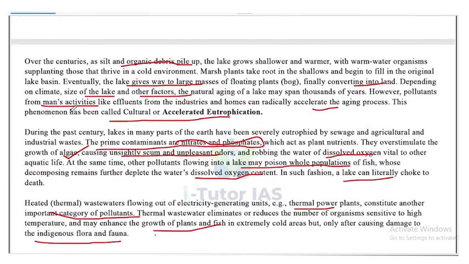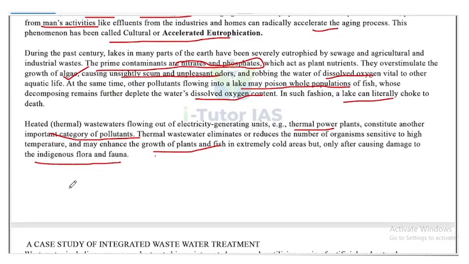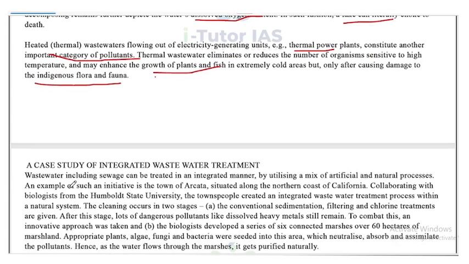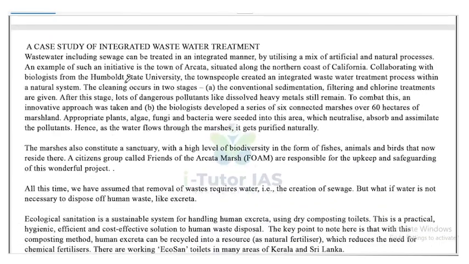So not only the nutrients are causing problems, the heated or thermal wastewaters coming out of electricity generating units are also creating problems, as the temperature of the natural ecosystem is varied. The indigenous flora and fauna is replaced by other flora and fauna which adapt to the present level of temperature in the lake. A case study of integrated wastewater treatment.